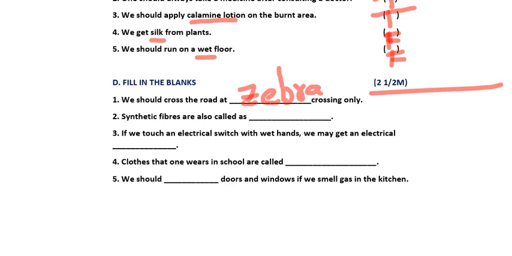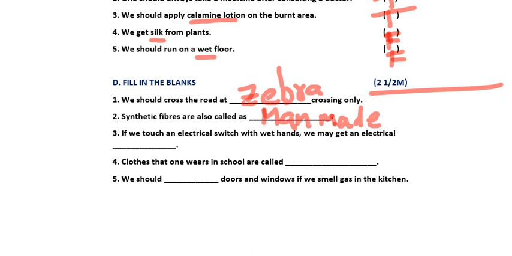Next one. Synthetic fibers are also called as, what is the other name of synthetic fibers? I told you, man-made fibers. So synthetic fibers are also called as what? Man-made fibers. Yes or no? This is M-A-N, M-A-D-E, man-made fibers.